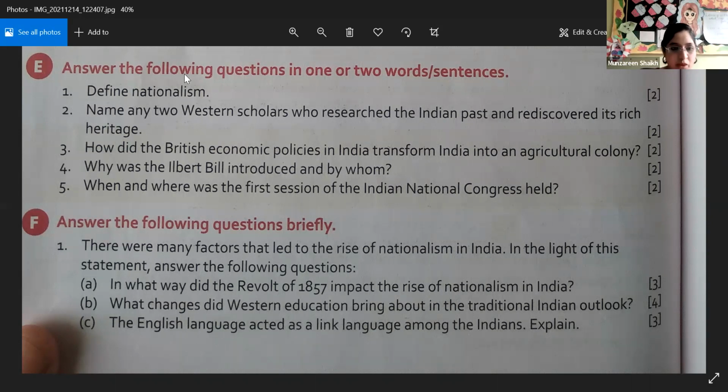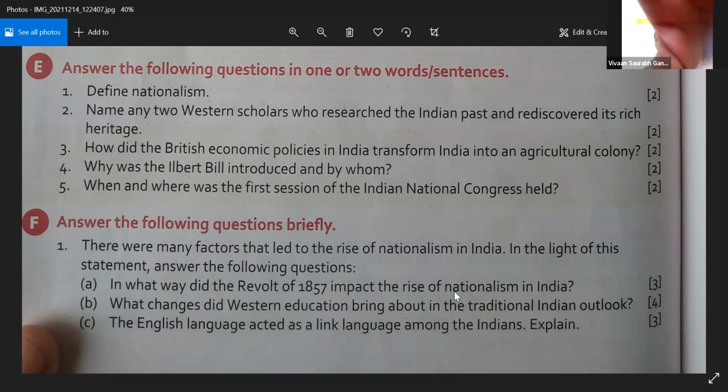Okay. So there were many factors that led to the rise of nationalism in India. In light of this statement, answer the following questions. Number one is, in what way did the revolt of 1857 impact the rise of nationalism in India?